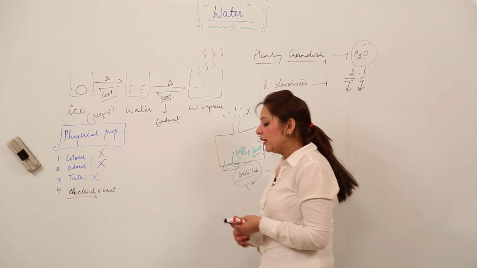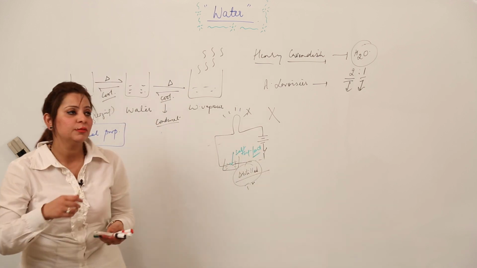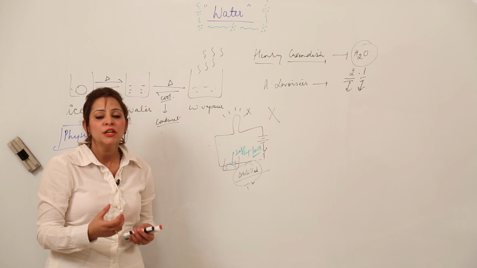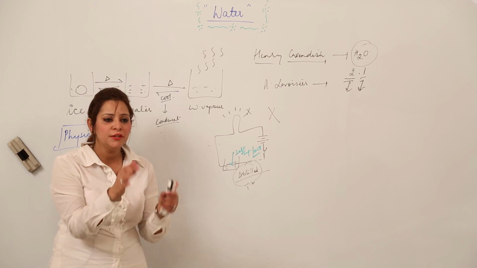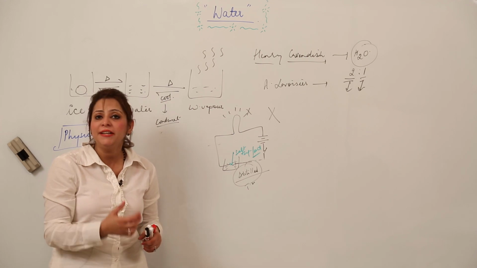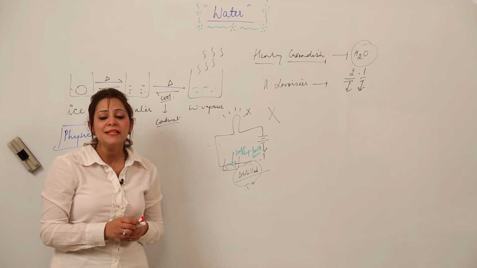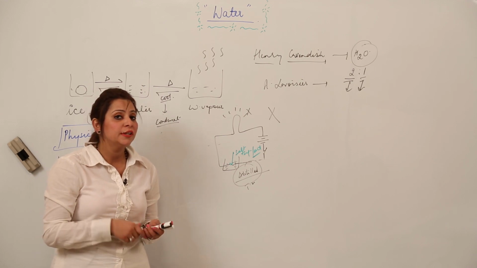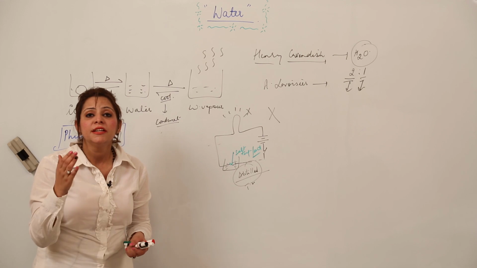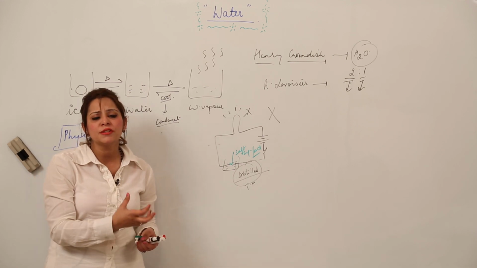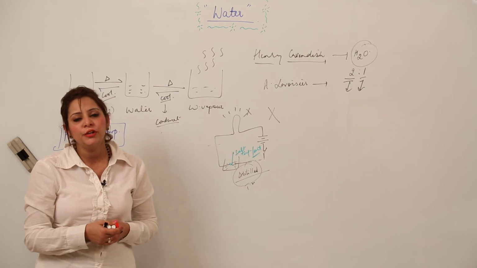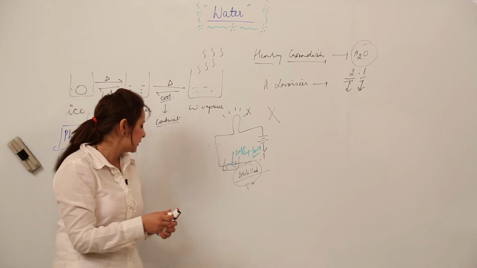So this is how we are going to prove that, if you get a question that says prove that distilled water is a poor conductor of electricity or heat, just do that. Just take a sample, show a beaker, add half a liter of water, because if the circuit is complete, only then is the bulb going to glow, otherwise the bulb will not glow, right? So as I told you, distilled water is a poor conductor of electricity, and tap water or any other water which is not in distilled form, that means it contains impurities, is a good conductor of heat and electricity because it has ions in it, right?